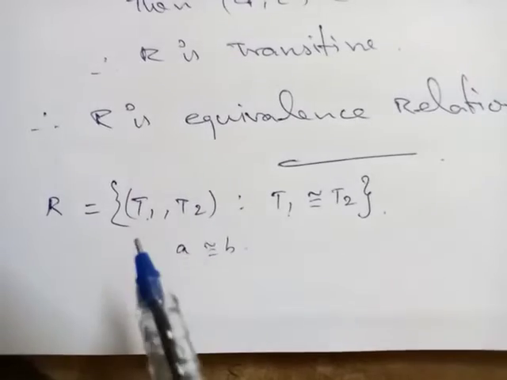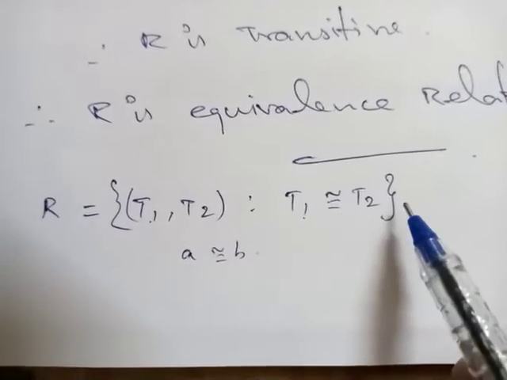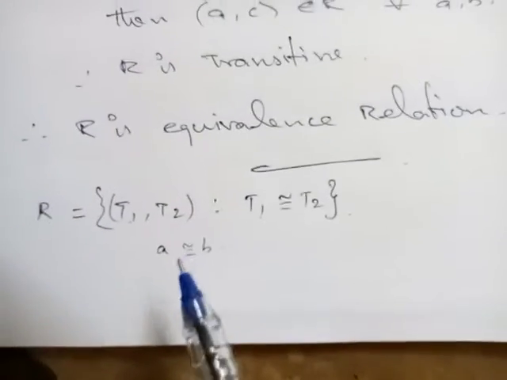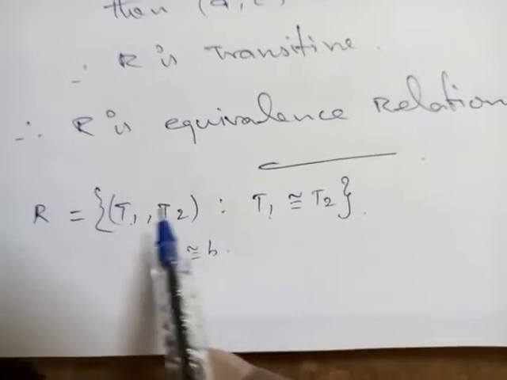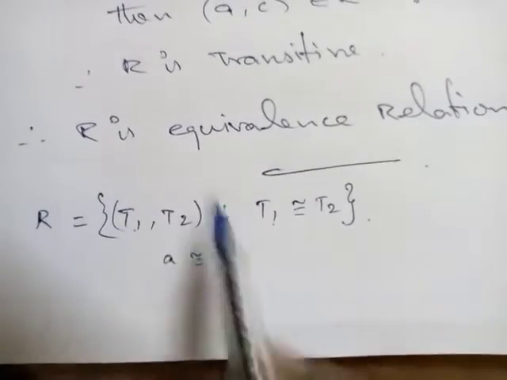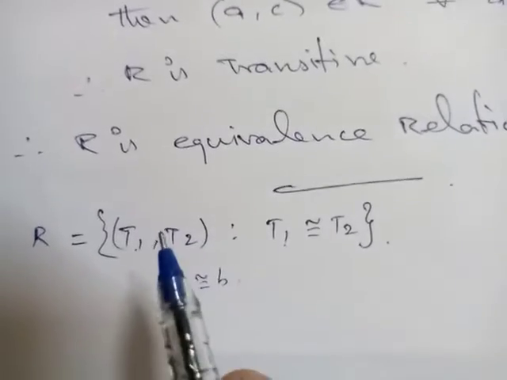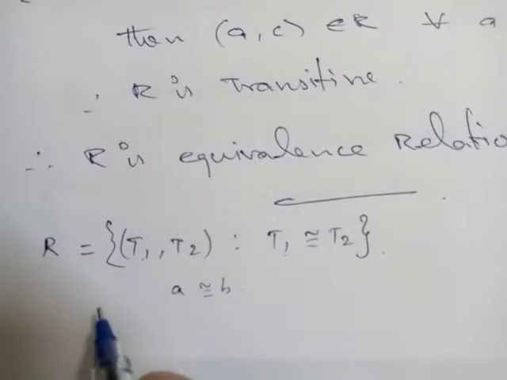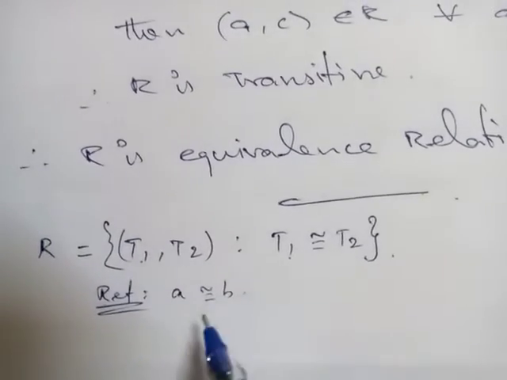Consider this relation (T1, T2) such that T1 is congruent to T2. That means if two triangles are congruent, then that is a relation. That relation contains two triangles such that these two are congruent. So you just try for reflexive. I will explain, you just continue.